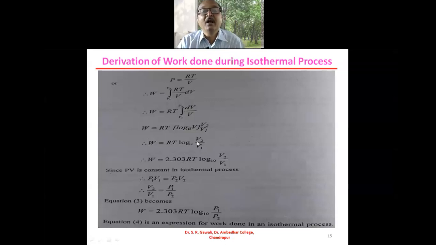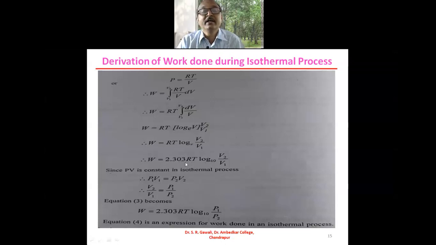And if we convert this logarithm to the log to the base 10, then we get W = 2.303 RT log to the base 10. We will convert this log to the base e to the log to the base 10, and that conversion is nothing but 2.303 times log to the base 10.